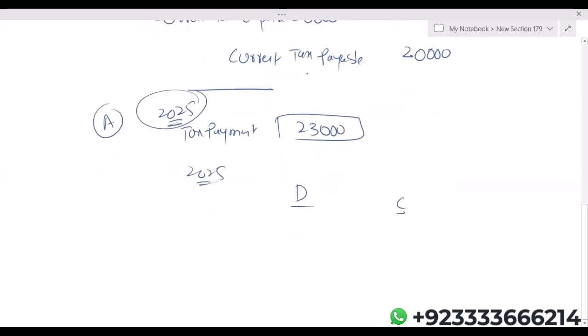Your current tax payable will be debited by 20,000.